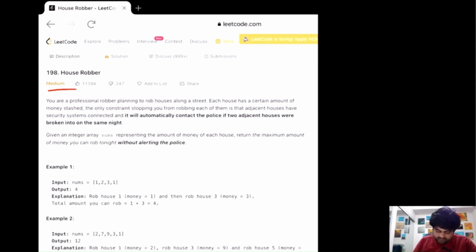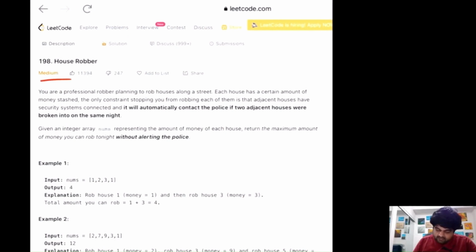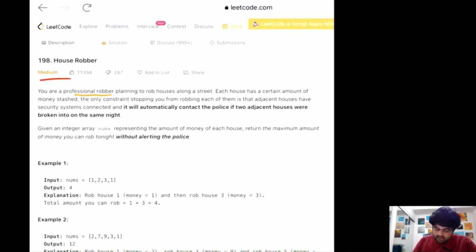So if we understand the problem statement, basically we are a professional robber and we are planning to rob houses in a street. Every single house has some amount of money in that particular house. But the only condition we have is if we rob one house, we cannot rob the house that is exactly adjacent to it.